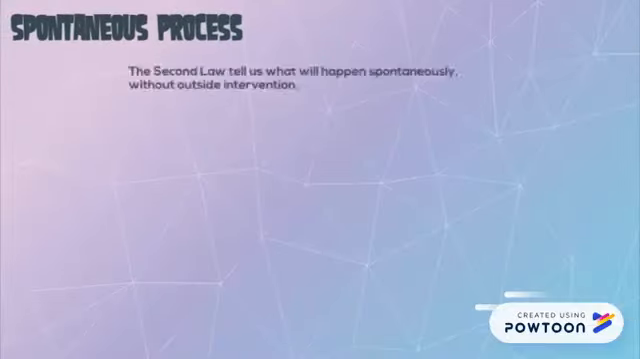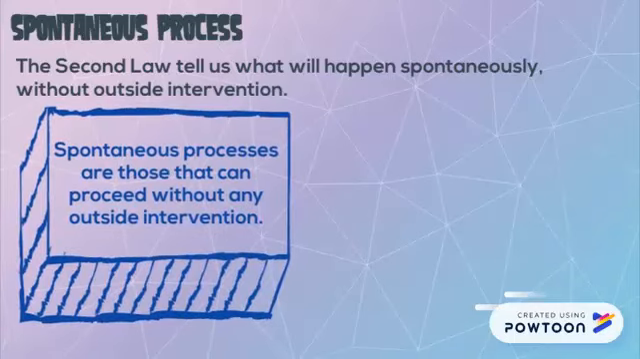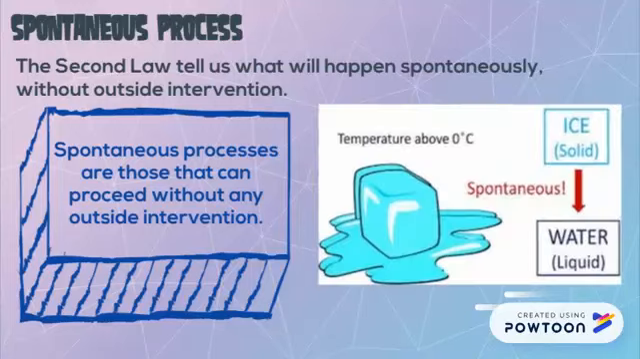The second law tells us what will happen spontaneously or without any outside intervention. So a spontaneous process is a process that can proceed without any outside intervention. So the reaction happens naturally. For example, if you leave ice sit out on the counter, it's going to spontaneously turn into water.